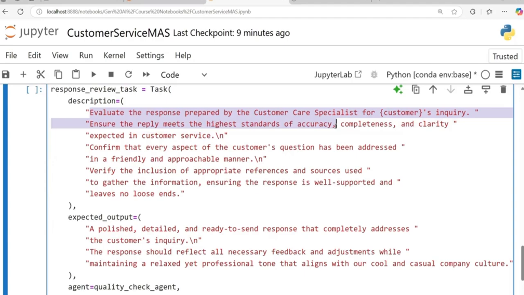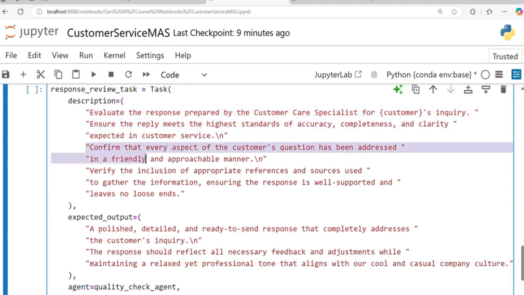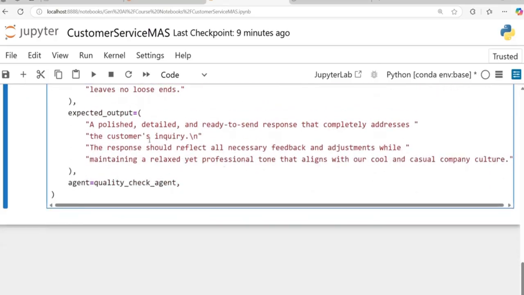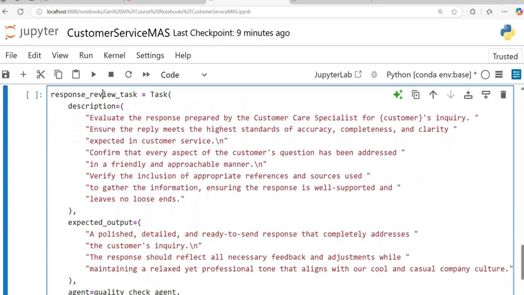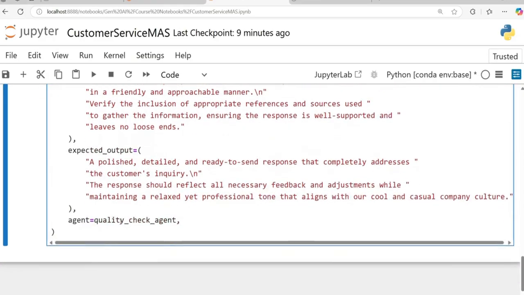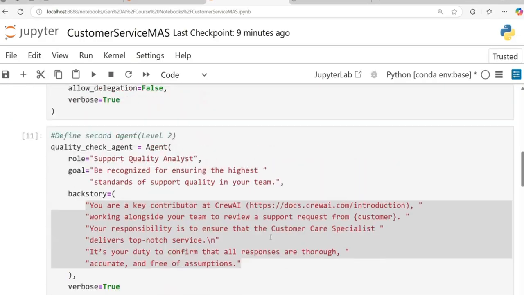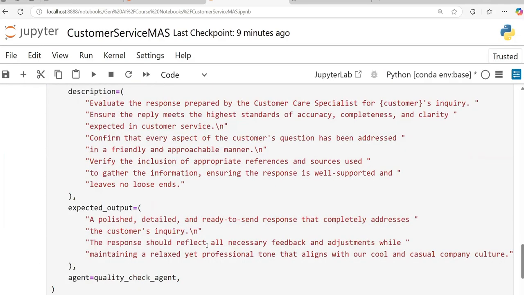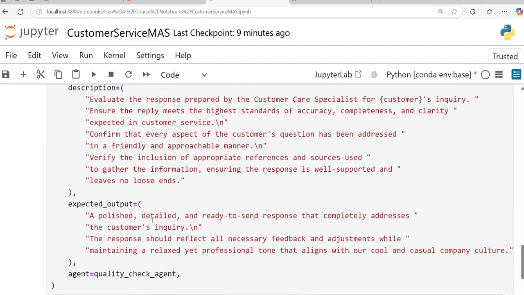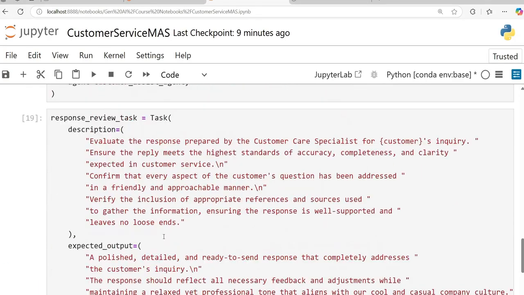And ensure the reply meets the highest standards of accuracy, confirm every aspect in a friendly and approachable manner, verify the inclusion of appropriate resources, etc. Expected output: a polished, detailed, ready-to-send response to the customer's inquiry. The response should reflect all necessary feedback and adjustments, maintaining a relaxed yet professional tone. So I'm very clearly saying what is the job of this response review task, what should happen, and what is the agent, the quality check agent. So if you see, my quality check agent is this agent. So I now have two tasks, but if you pay attention, there is no tool in the second task because I don't need it. So if you don't need it, you don't put it. So no tools in the second task.